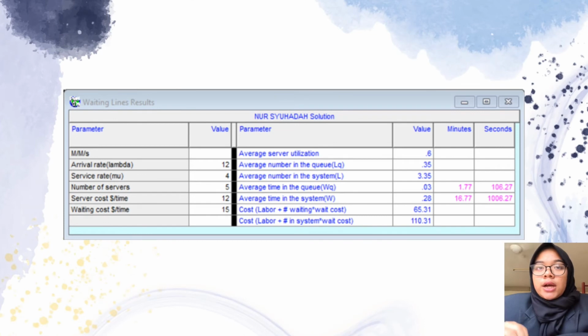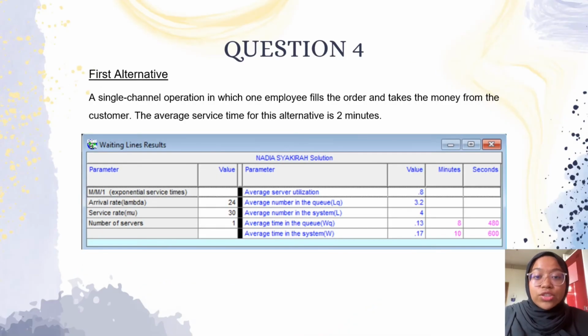And lastly, this is the output for the second situation where lambda equals 12, but the number of servers is equal to 5. And the total cost of waiting time and the total cost of system is stated like that. Moving on to question number 4.